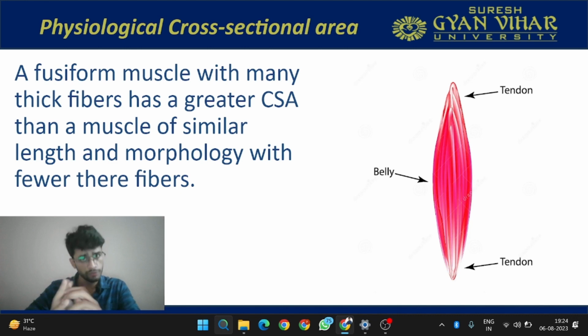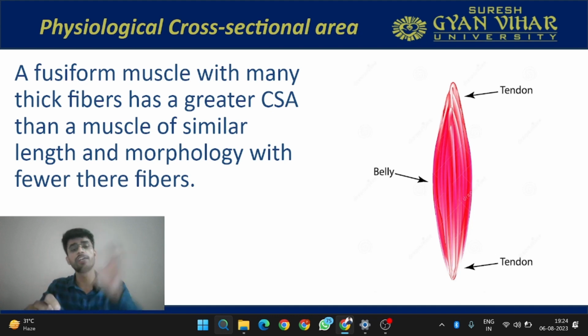A fusiform muscle with many thick fibers will have a greater cross-sectional area than a muscle of similar length and morphology, which means another fusiform muscle with fewer fibers.